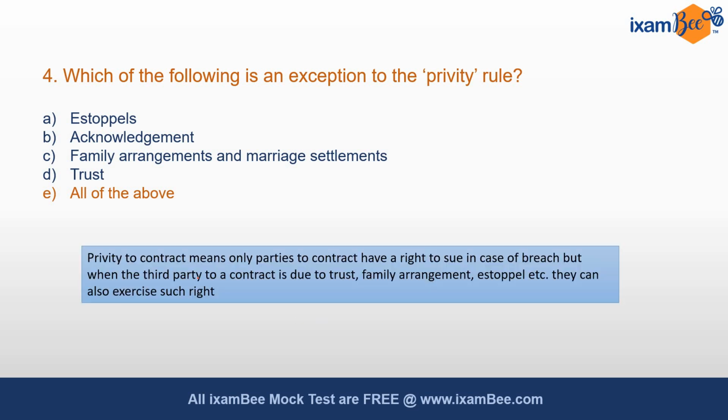What is the privity rule? Privity of contract means only the parties to a contract have a right to sue in case of breach. But when the third party to a contract is entitled due to trust, family arrangement, estoppel, acknowledgement, or marriage settlements, then that third party can also exercise such a right, and hence it becomes an exception to the privity rule.